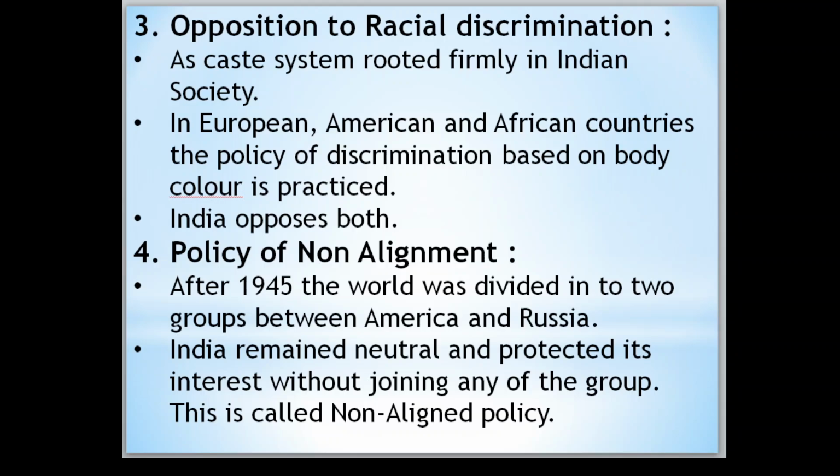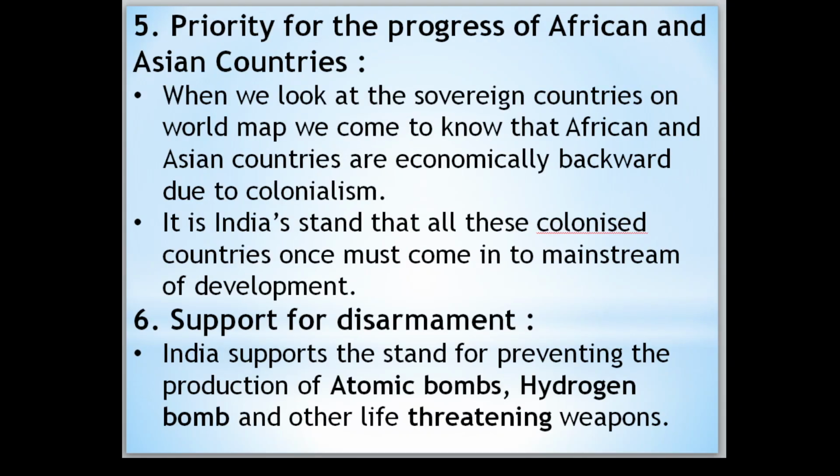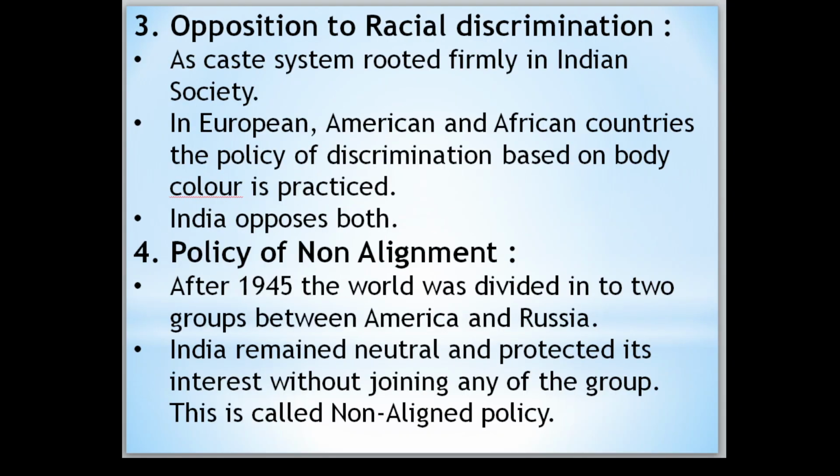And one more is the policy of non-alignment. What does it mean? After 1945, the world was divided into two groups. Already I have told you, America and Russia. India was not going to join either America or Russia. It was neutral and protected its interest without joining any of the groups. This is called the non-aligned policy.